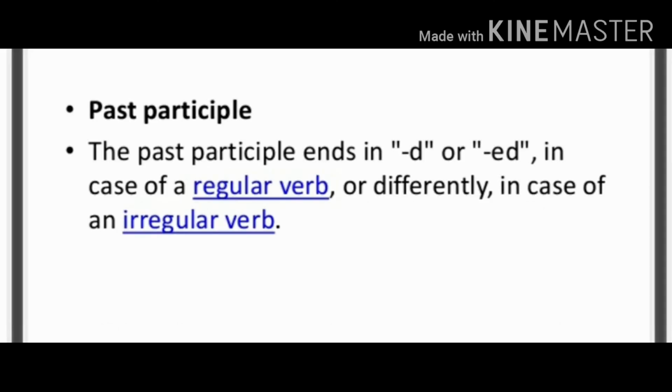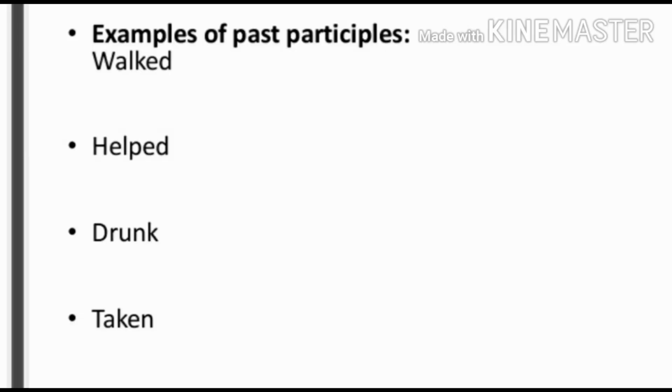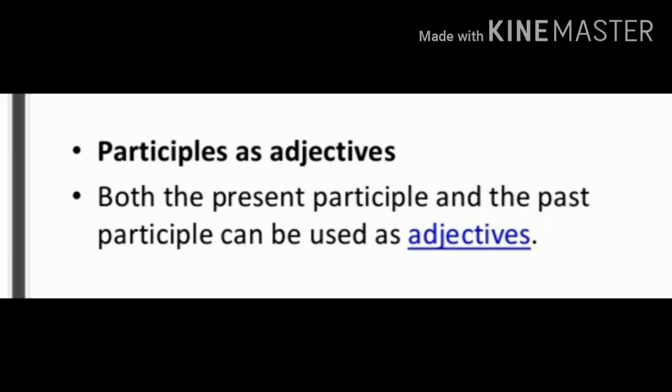Next is past participle. Past participle ends in d or ed in case of regular verbs like walk, walked, or differently in case of irregular verbs like drink, drank, drunk. Drunk is past participle. Examples: walked, helped, drunk, or taken. Past participle is used in perfect tenses. Participles are also used as an adjective. Both the present participle and the past participle we can use as an adjective.